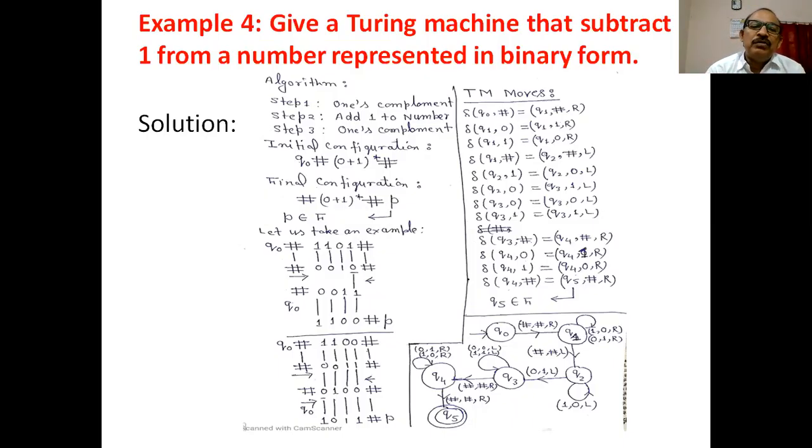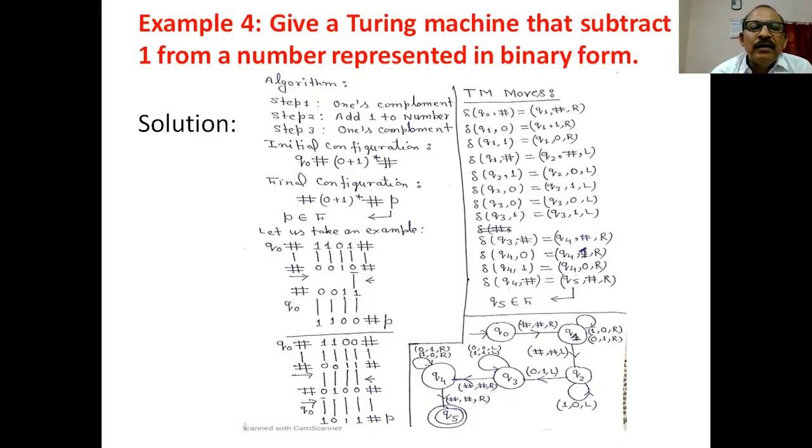If 0 is encountered, we replace 0 by 1. This way we can add 1 to the number. Now let us start from the initial state. Replace this by this and change 1 into 0, 1 into 0, 0 into 1 and 1 into 0. This is encountered, move in the left direction, change 0 into 1. Is it clear?